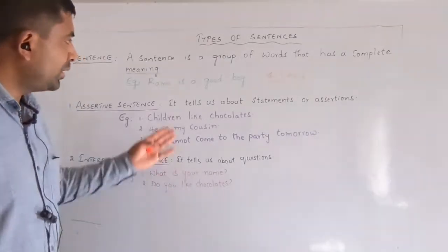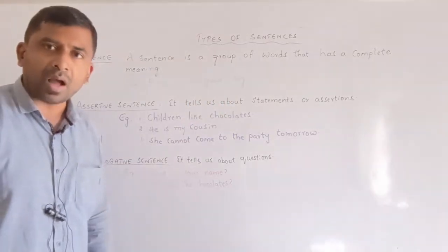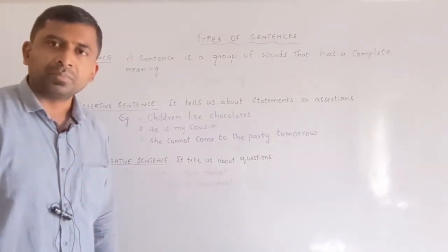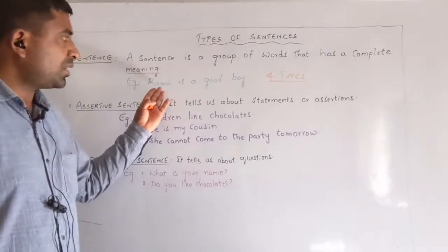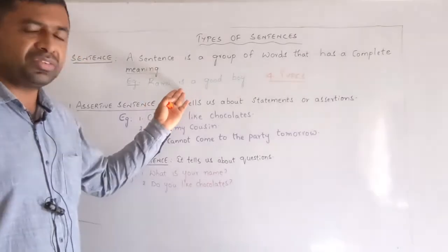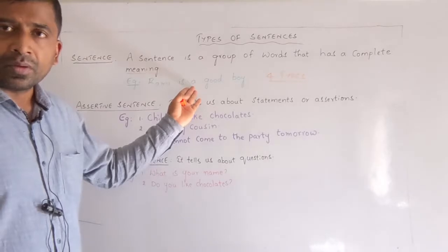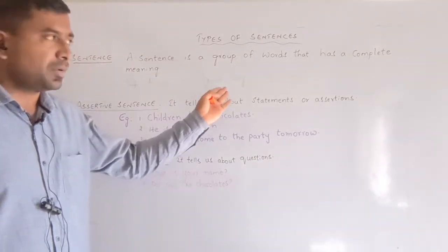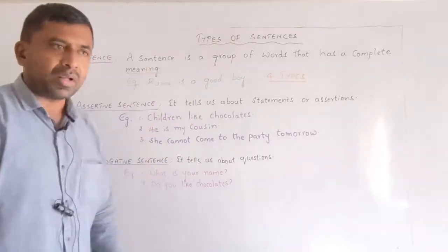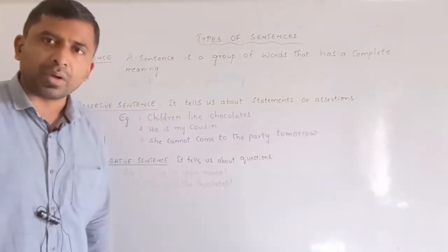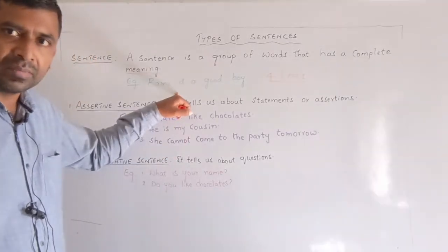For example, a simple sentence: Ramu is a good boy. What is that? It is a simple sentence. Ramu is the subject, noun. Is, verb, auxiliary verb. A, determiner, article. Good, adjective. Boy, again noun. Ramu is a good boy. There is a boy called Ramu. He is a very good boy. Now it has got a meaning to it. Hence, this is considered to be a sentence.